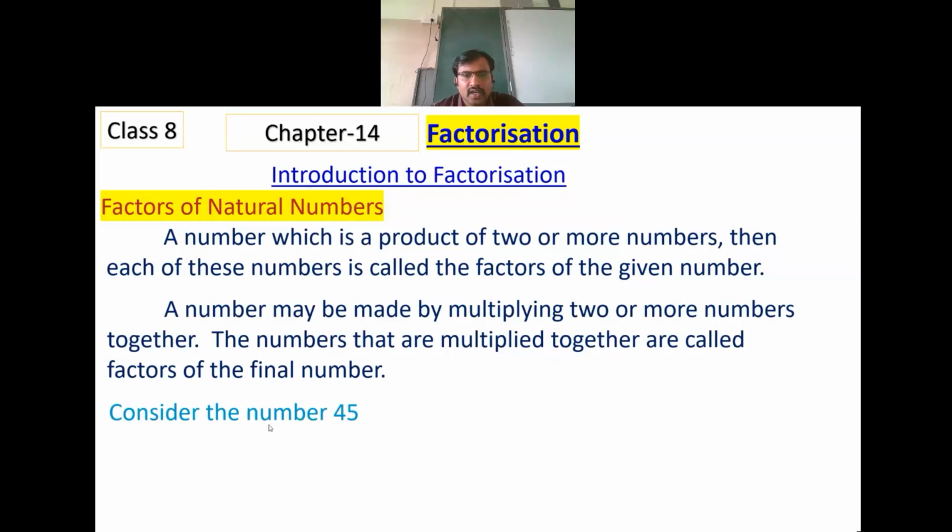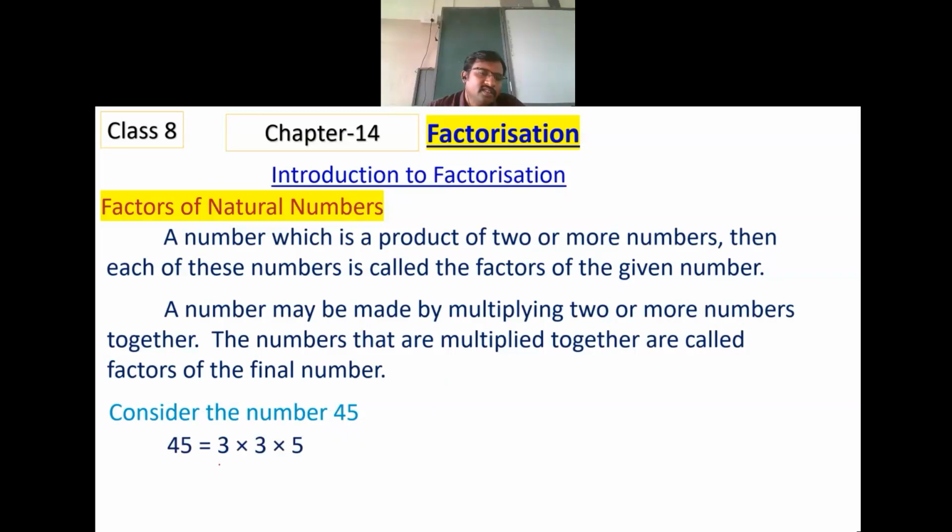If I consider a number 45, this 45 is divisible by different numbers. It's known to us. It is divisible by 1, by 3, by 5, by 9, by 15, and it is divisible by 45. These numbers are called factors of 45.